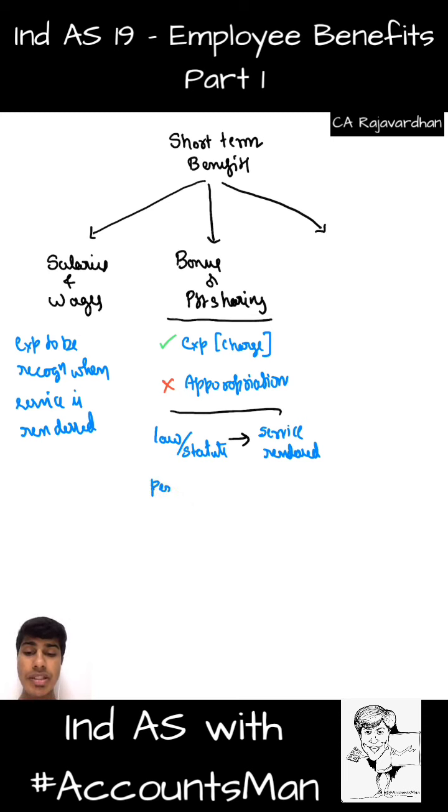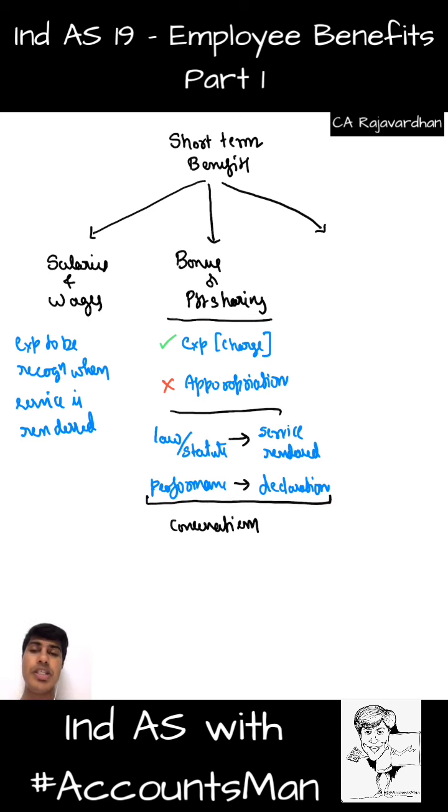Or what if it is performance driven? You will tell, whenever you perform better, I'll give. So then you would have to declare that yes, the performance levels are accepted. So on declaration, you record the liability. But it is not like at the end of the year, when you arrive at the profit, it becomes a liability. There is something called conservatism or prudence that needs to be addressed. You get that? Because of conservatism coming into picture, for the performance based bonus or for other bonus, you would have to create provision.